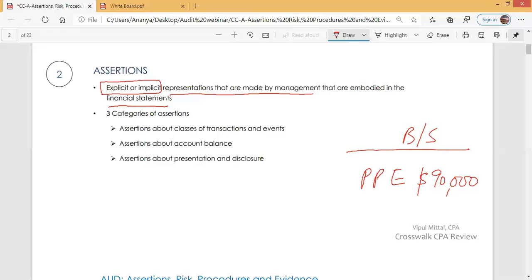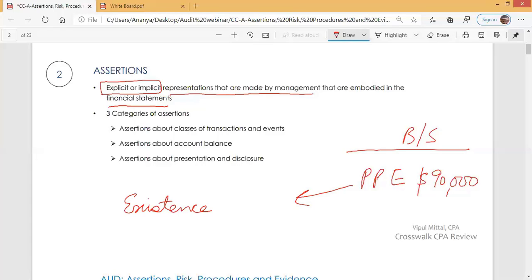Now, what does this mean? What representations are made by management through this? What is management representing? So management is stating certain things through this. Management is stating that they have property, plant, and equipment. They actually have it. That is the existence assertion. That property, plant, and equipment exist. This is a representation that management is making.